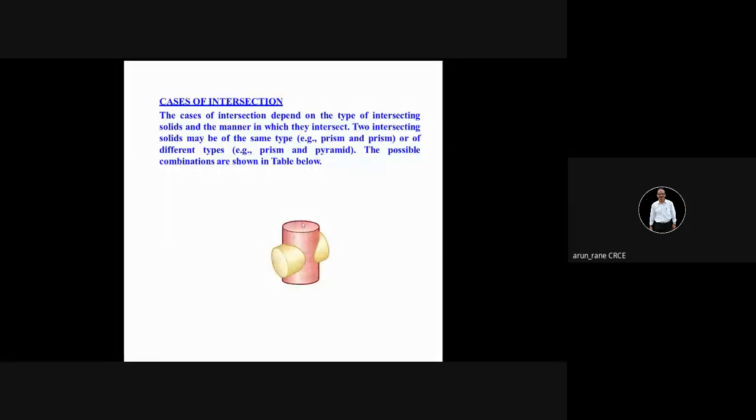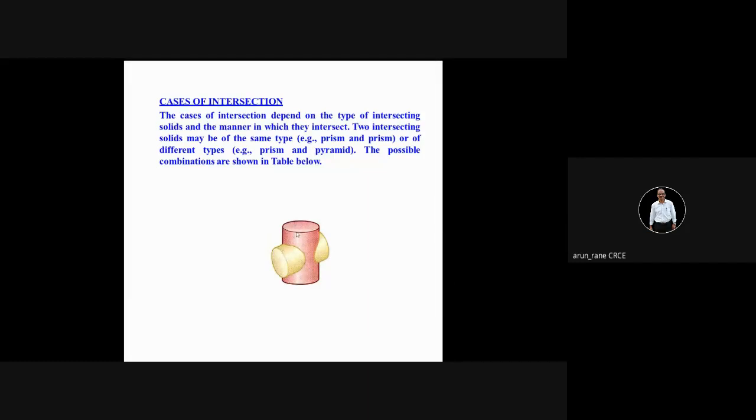So this cylinder can be a prism, or it can be a cone, or it can be a pyramid. Again, this also can be a cone, pyramid, or prism. So like that, there can be different cases of intersection. Means what? In this case, cylinder to cylinder. We can have cylinder to prism, cylinder to pyramid, cylinder to cone, like that.